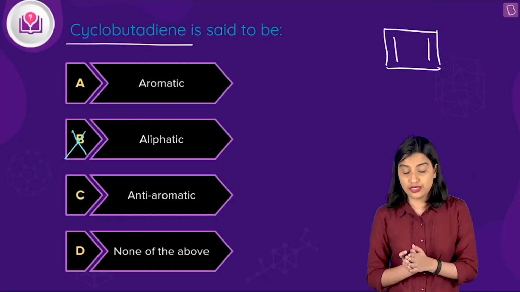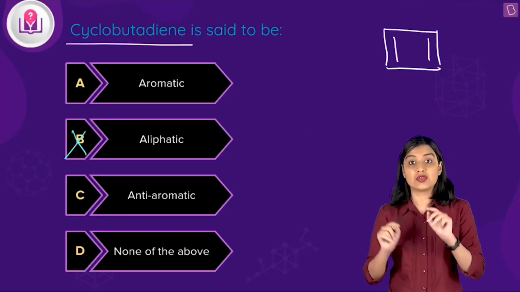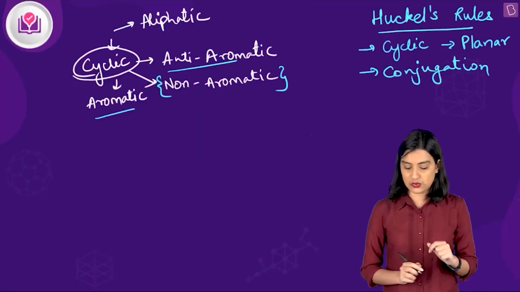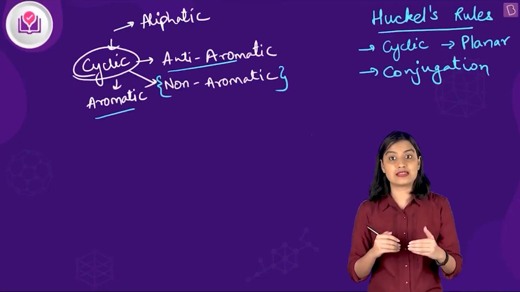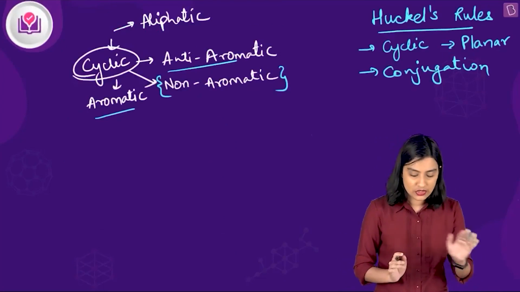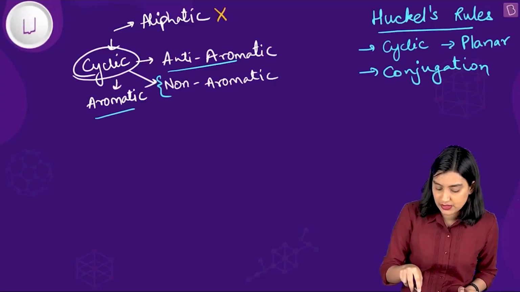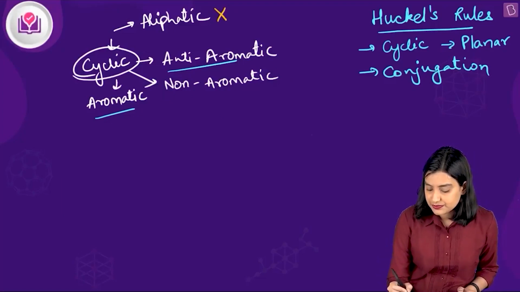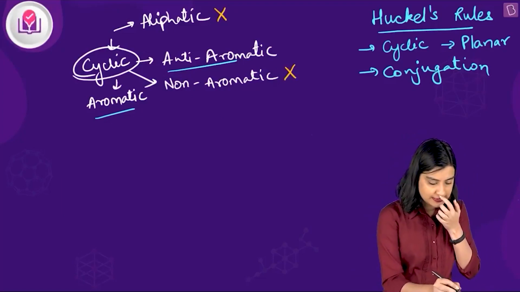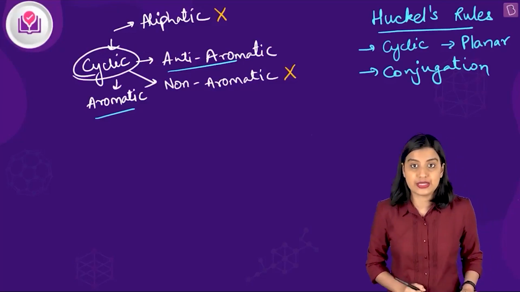In the case of cyclobutadiene, you have a cyclic structure. It is planar, yes, very much, and it has conjugation within the ring. You can see pi-pi conjugation, right? So yes, it has all these three things. Now next step, we need to figure out whether it is aromatic or anti-aromatic. Non-aromatic is discarded, so aliphatic has been discarded, non-aromatic has been discarded too. Now we have to check whether it is aromatic or anti-aromatic. For this, there are conditions again. You have to count the number of pi electrons within the ring.